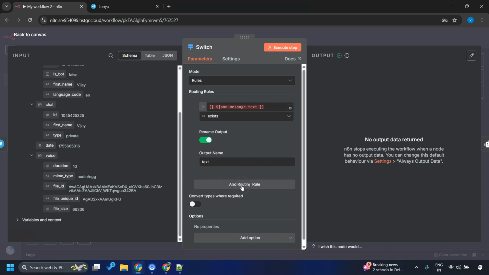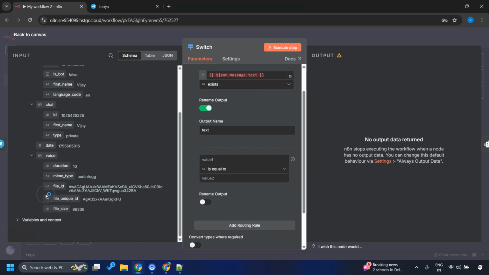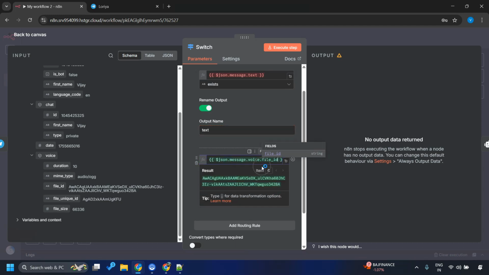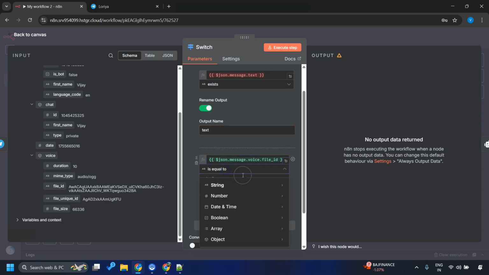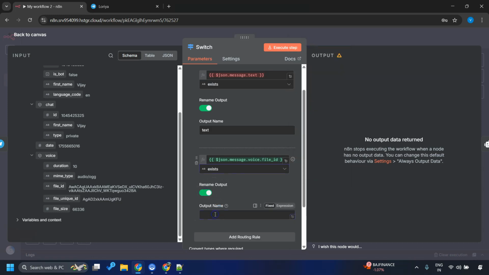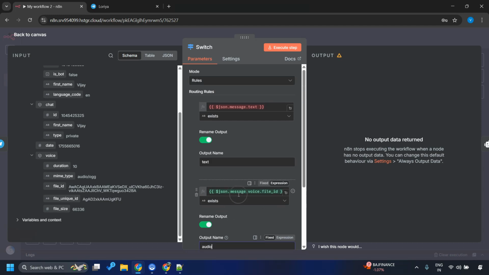So let's create a routing rule for the voice again. I'll go here. Now I know that this file ID will be created only if there is a voice message. You can go back and see the voice object itself was missing a text message input, right? So I'll just drop anything. That's not a problem as such. It's up to us. And I'll say string exists. And if it exists, give output, say audio. This will be the name of our routing rule.